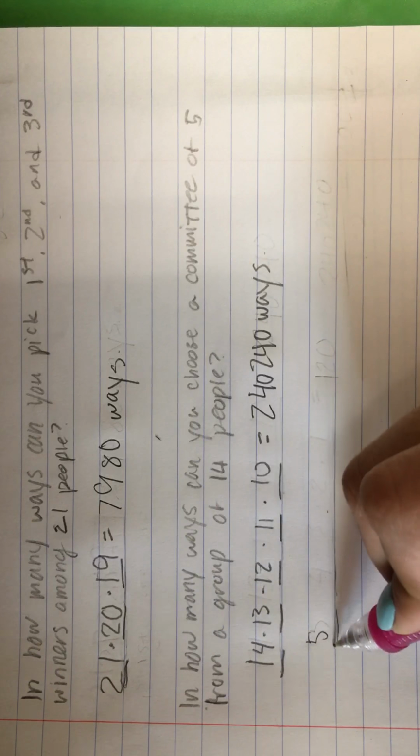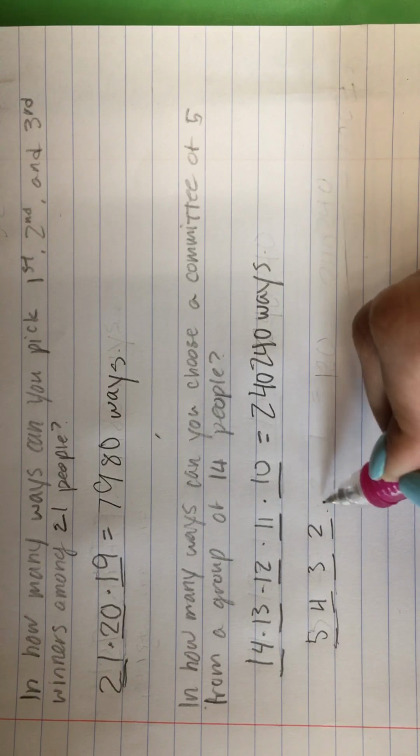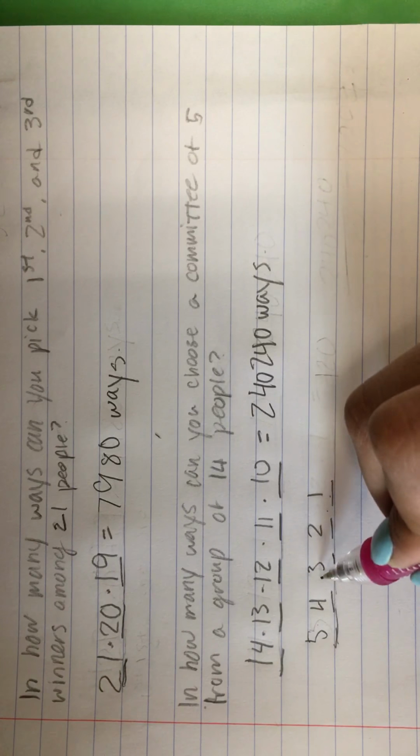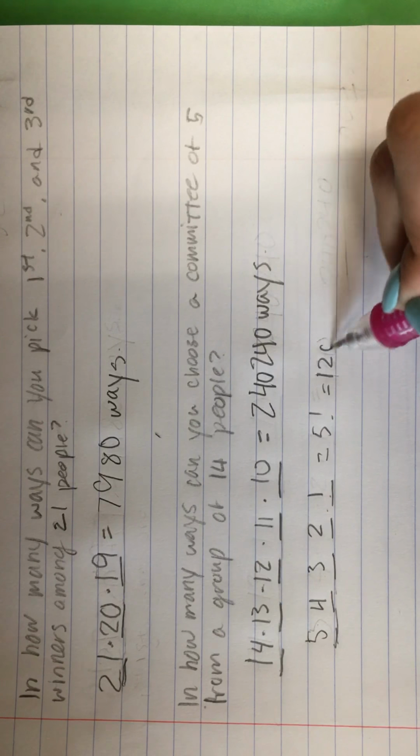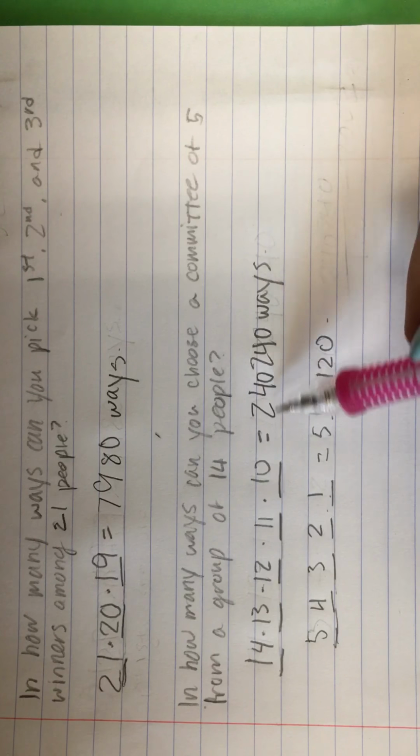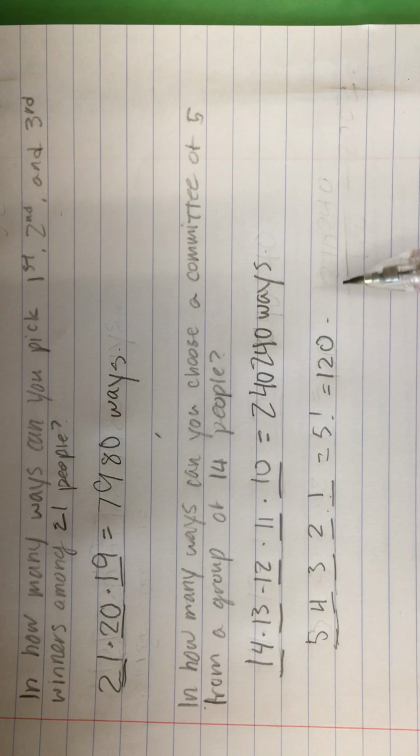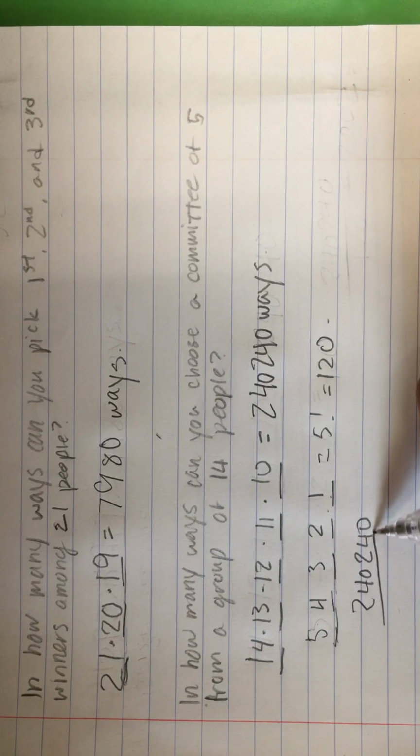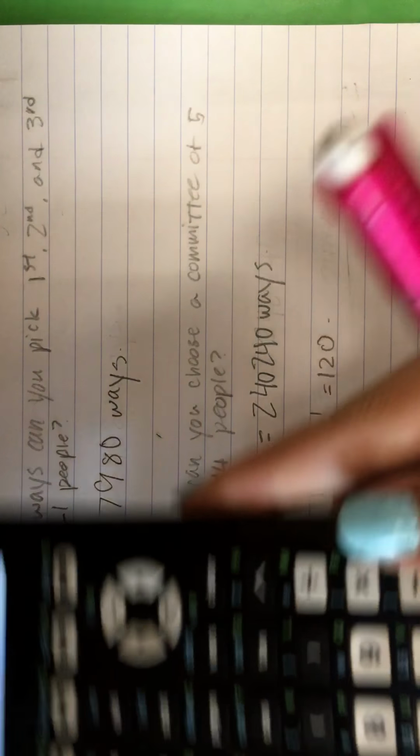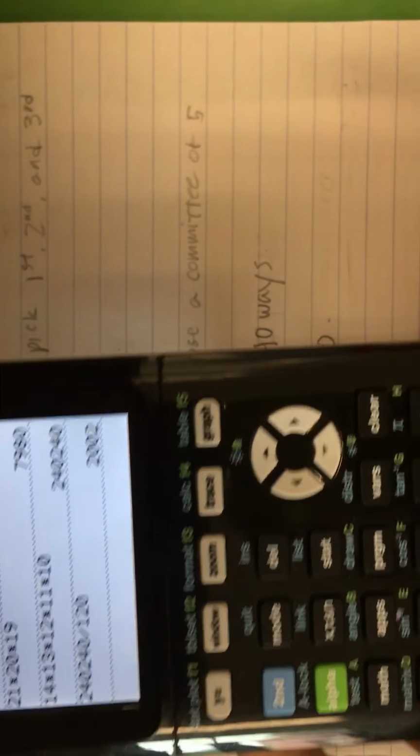The number of ways we can arrange 5 people would be 5 times 4 times 3 times 2 times 1, which is just 5 factorial. That is 120. So by dividing this number by 120, we can get the number of ways that we can pick 5 people when order doesn't matter out of 14 people. So that would be 2002.